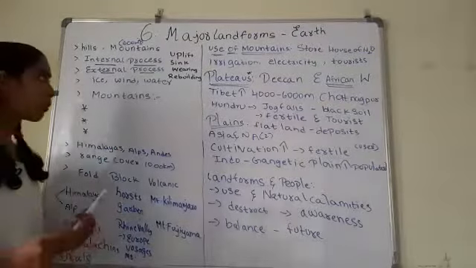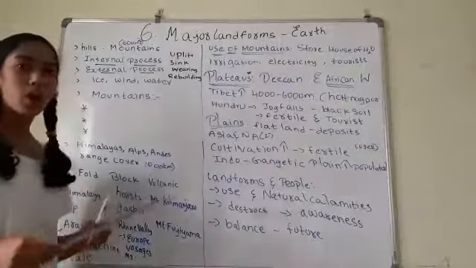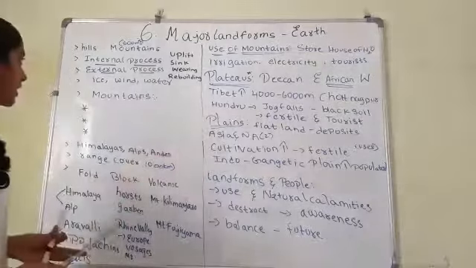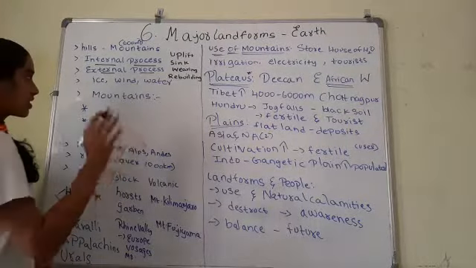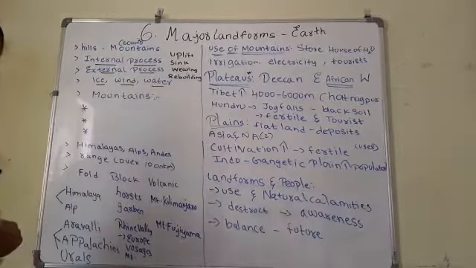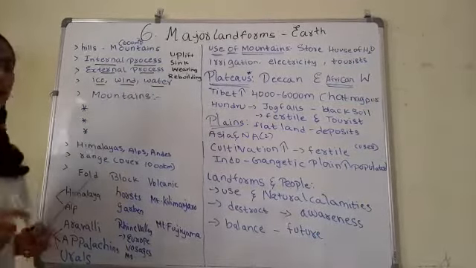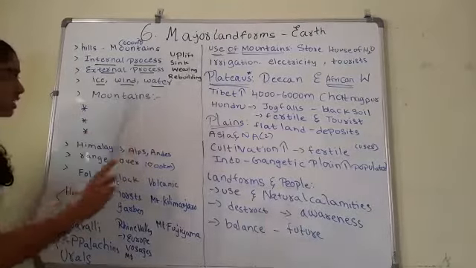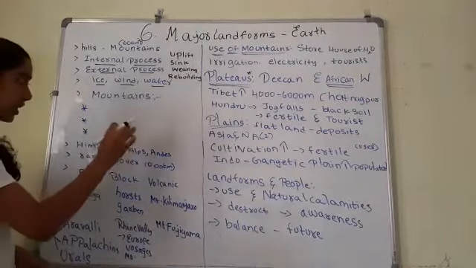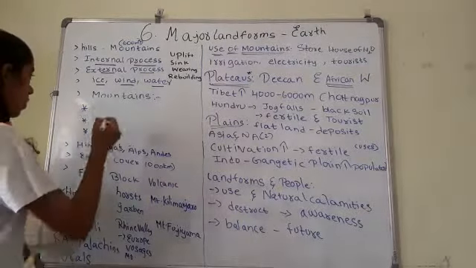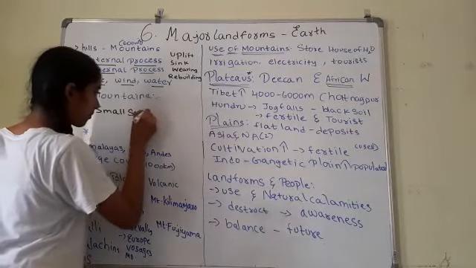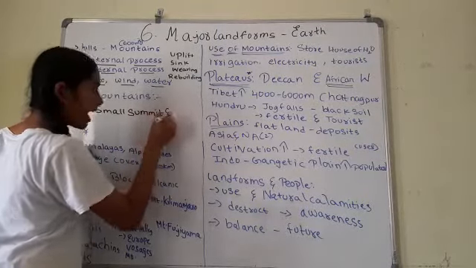What are the agents which help for this upliftment, sinking, erosion, deposition? The agents which help are ice, wind and water. Okay, now let's get into our topic. The first major landform we are going to discuss is mountains. Mountains have a natural elevation with a small summit and a broad base.